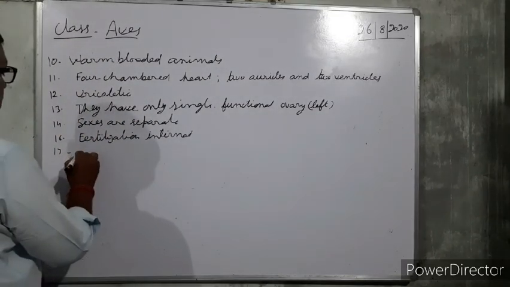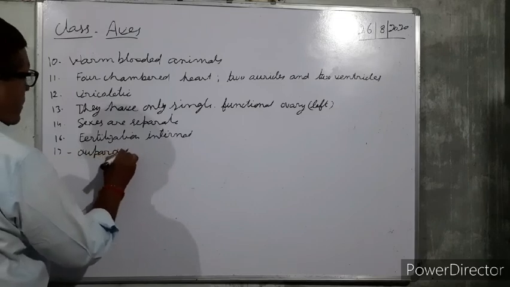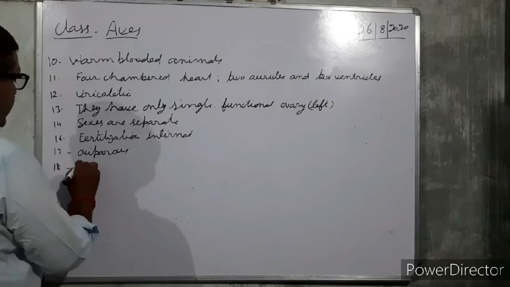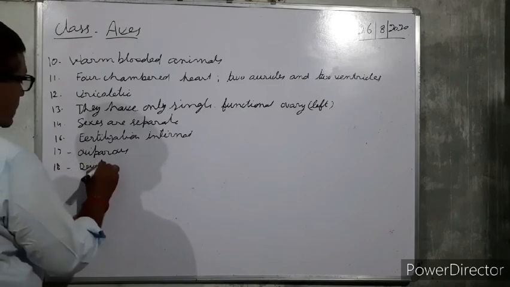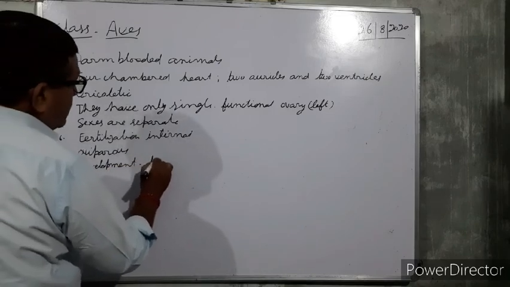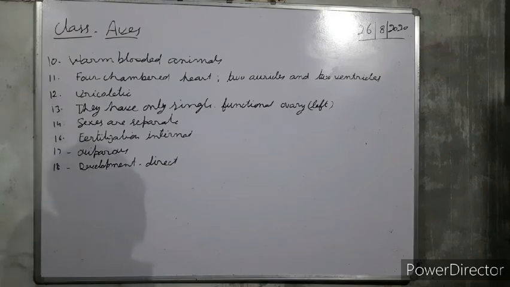Oviparous. And development is direct. So these are a few important features of Aves.